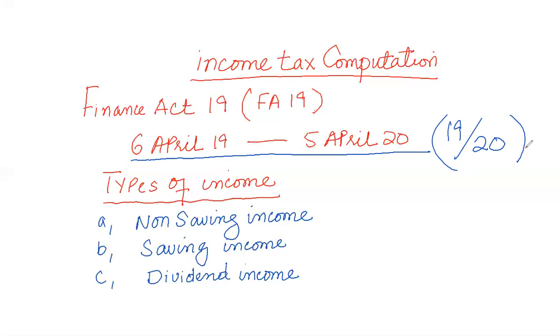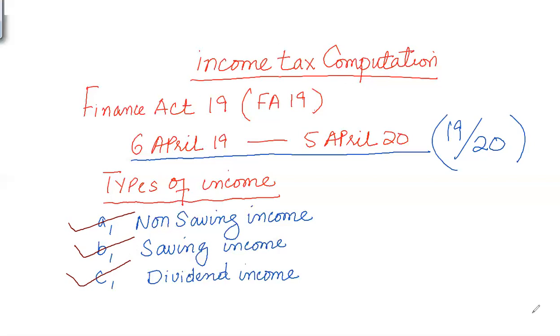So as far as income tax computation is concerned, first of all, we have to identify the types of income on which we have to apply the income tax rate. For that purpose, three types of income can be identified. One is called non-saving income, another is called saving income, and the third one is dividend income. So all the sources of income that an individual earns in a particular tax year will be classified as non-saving, saving income, and dividend income.